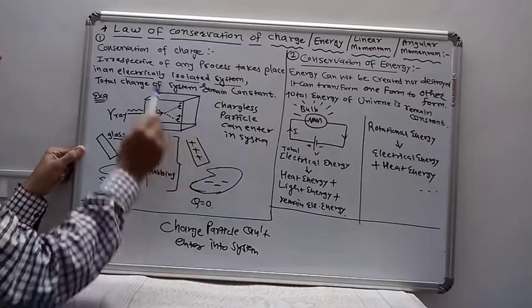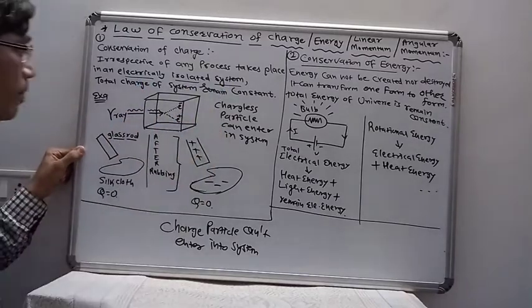This type of system is known as an electrically isolated system.